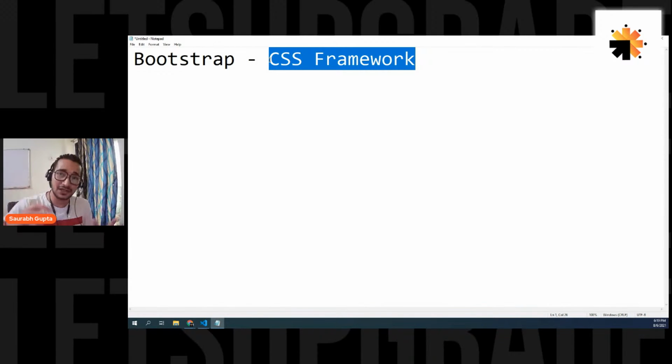And Bootstrap is actually a really good framework. It's not only the basic structure, it's a bigger thing. You'll learn in the next 3 days what Bootstrap can actually do. But right now, I simply want you to understand the basics of a framework. Like you have heard of React. It's a JavaScript framework. That means a lot of JavaScript is already done for you. You simply have to implement your own logic, right?